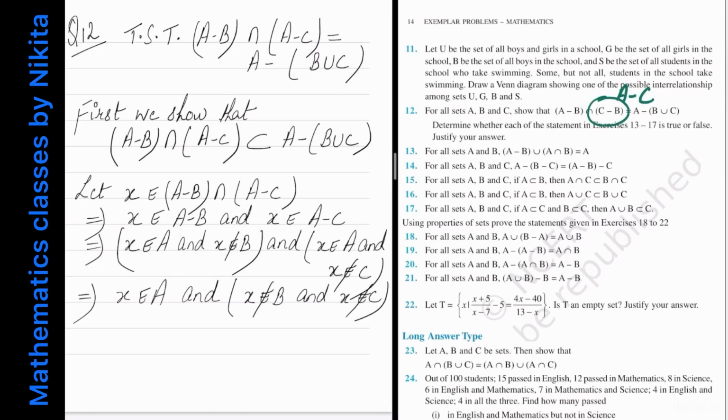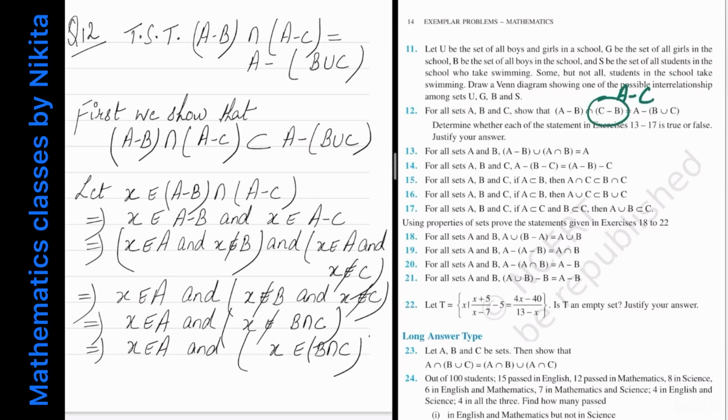Okay. And this implies that x belongs to A and now x does not belong to B and x does not belong to C. This implies that x does not belong to B intersection C. And this implies that x belongs to A and x belongs to B intersection C whole complement.